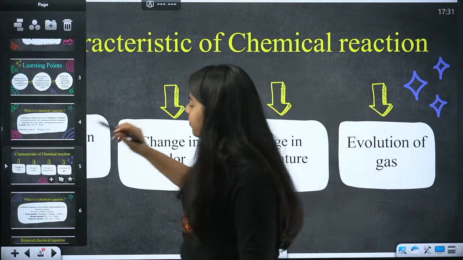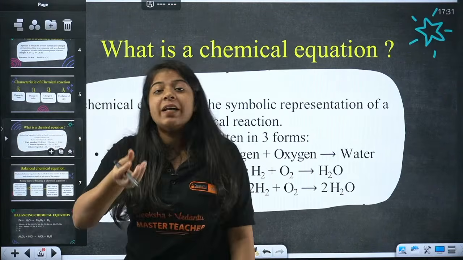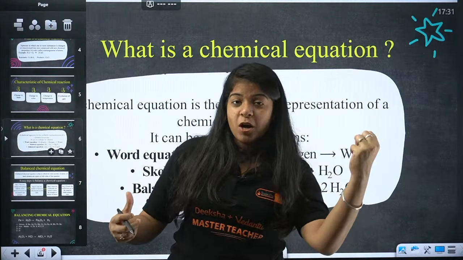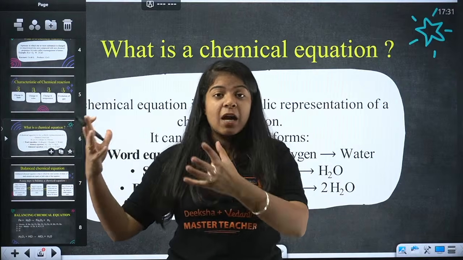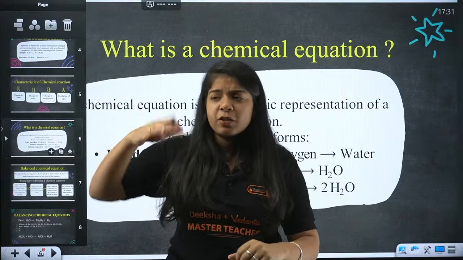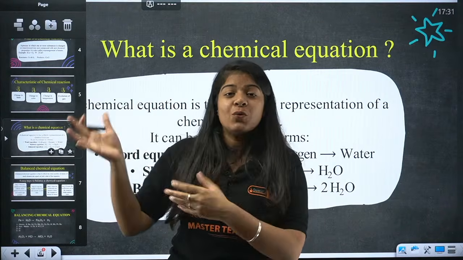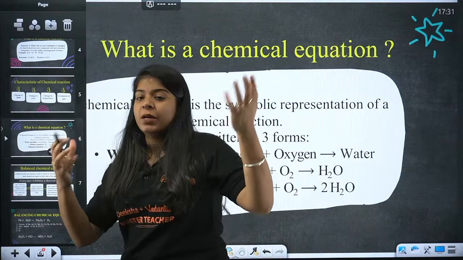Then we saw what a chemical equation is. It's simply how we write the chemical reactions. So simply calcium is being mixed with oxygen and calcium oxide is being made, so we won't write the full word calcium plus oxygen. We'll simply write Ca plus O2 gives CaO. That is what a chemical equation is.